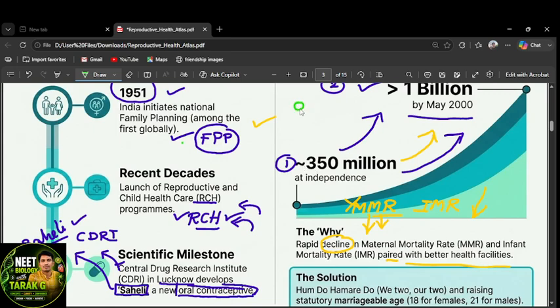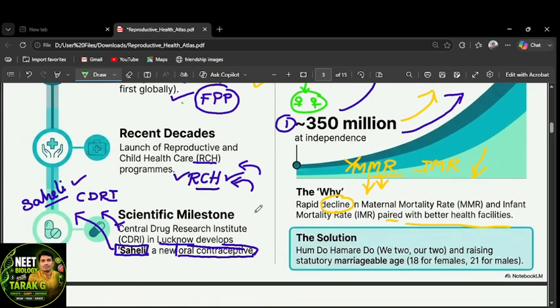Okay, small family. One family, one couple, they have one or two children, whether male or female, that's a happy family. So for that, there are some slogans to motivate them. "Hum do hamare do", which means we two, we have two. Right? This is one of them. And "one or none". Small families, all these things.